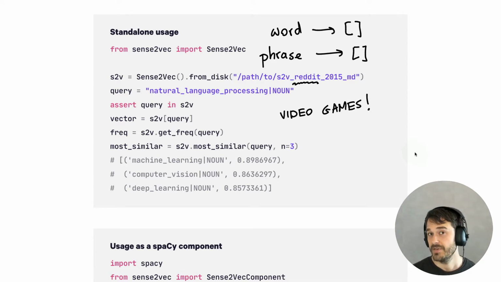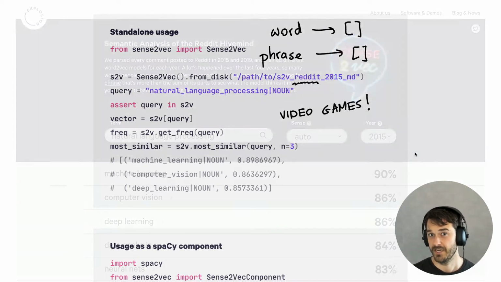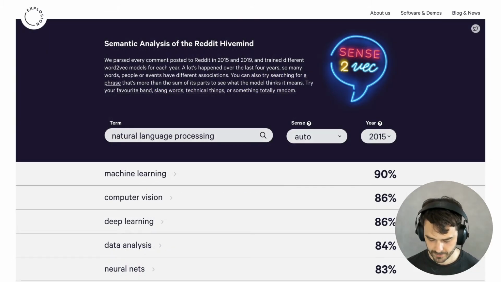So what I'm going to do next is I'm going to explore Sense2Vec using the online demo that we're hosting, and hopefully just that demo will convince you that indeed it is going to help us in our use case. Alright, so here is the Sense2Vec demo that's hosted online that you too can interact with. And you can see here that when the phrase natural language processing is given, the similar phrases are machine learning, computer vision, deep learning, and these are all sensible suggestions.